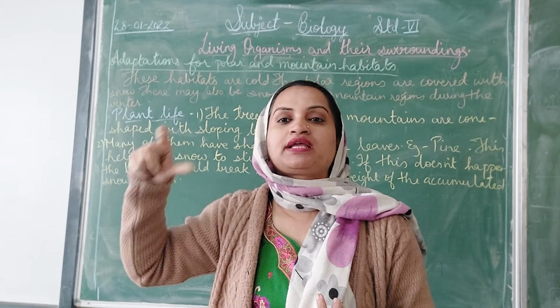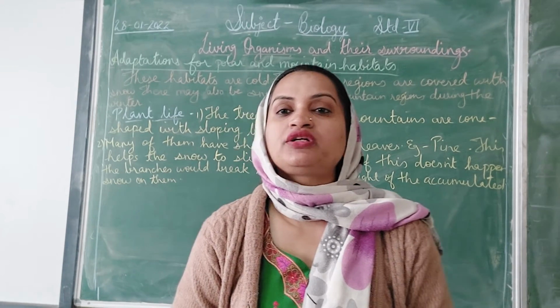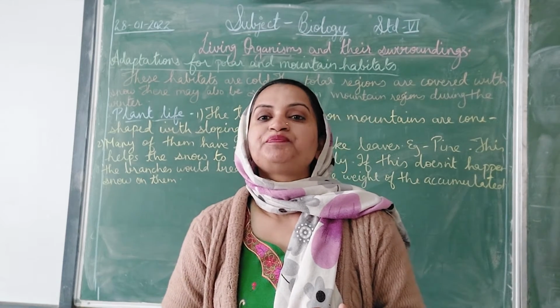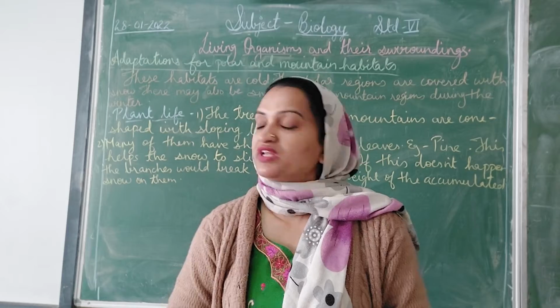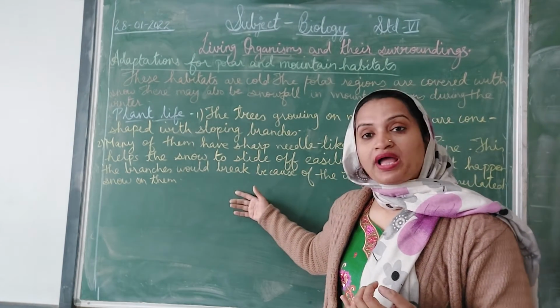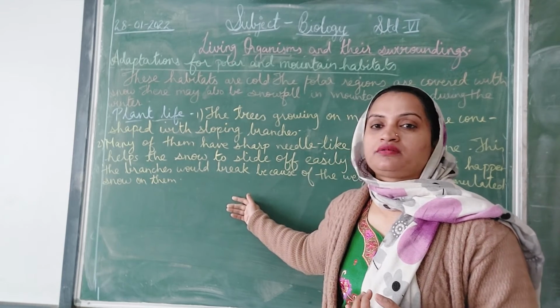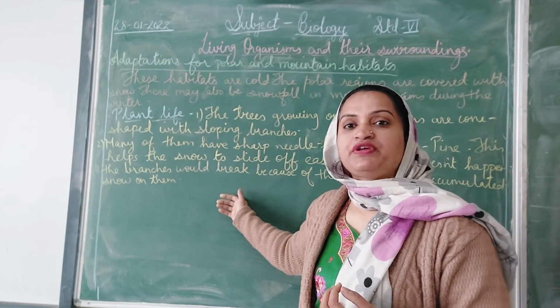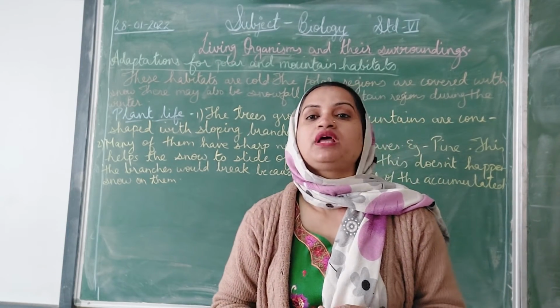Each and every feature can be asked as give reason: why the camel has long legs, why they can stay without water for many days. And from here it could be asked why the plants are cone shaped or the leaves are needle-like. These questions could be asked as give reason.